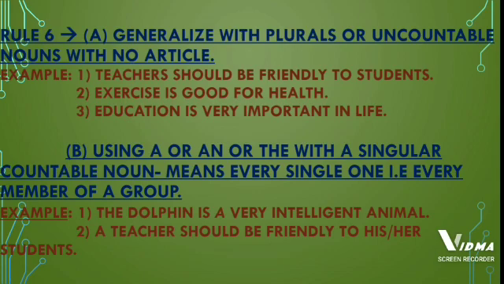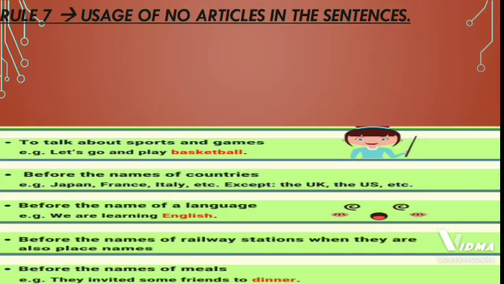Now second example, a teacher should be friendly to his or her students. Here we mean that every teacher should be friendly to each and every student. So when we talk about a singular countable noun, that means we are talking about each and every member or thing. So here we have used a teacher should be friendly to his or her students. That means every teacher should be friendly to his or her students. Now students, you have understood the sixth rule. Now let us go to the seventh rule.